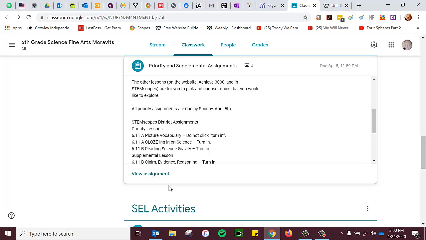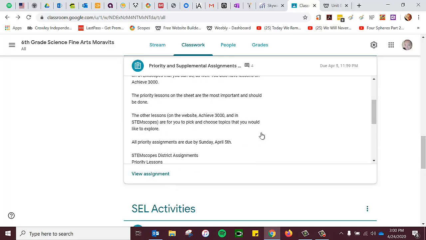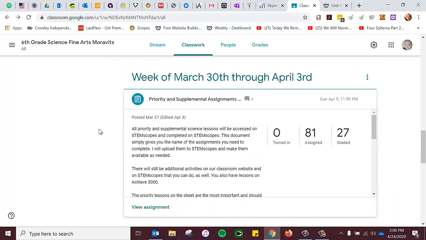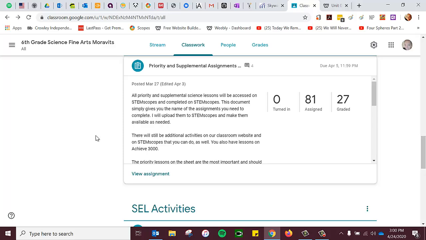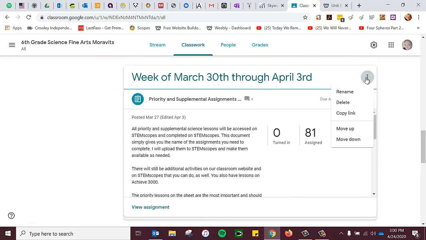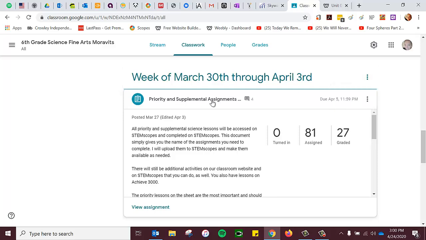We started back here, and it looks like the week of March 30th through April 3rd is the first time that we had an assignment like this. I'm going to do it this way so that you can see the actual document.